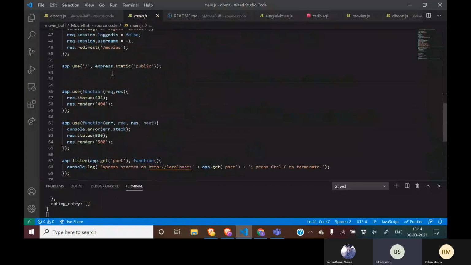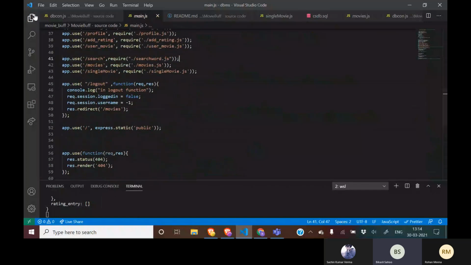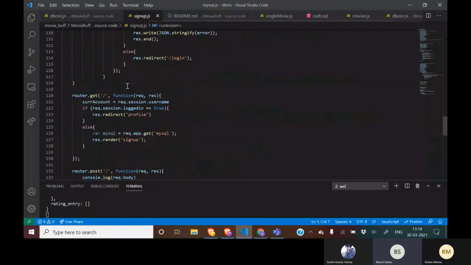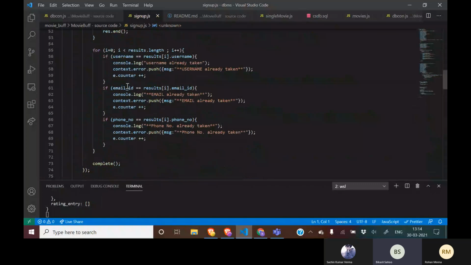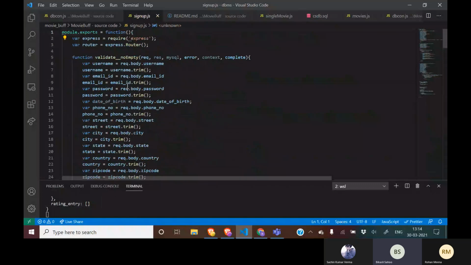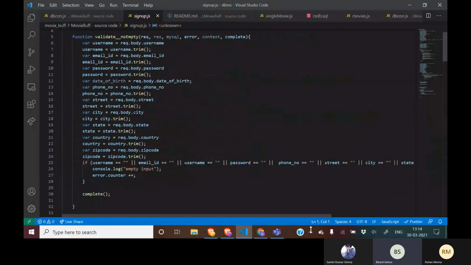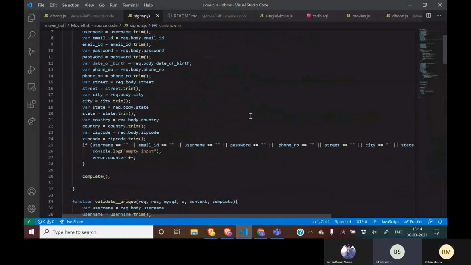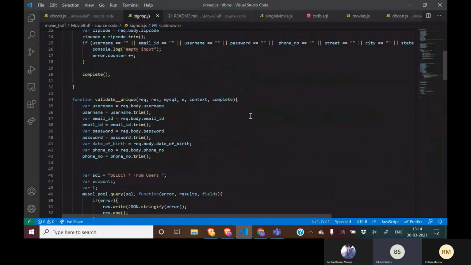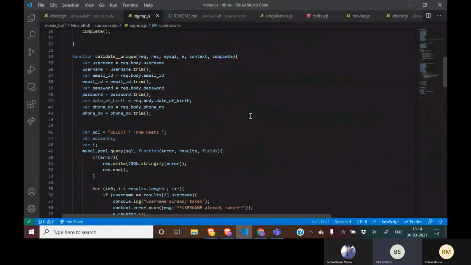Okay, now first of all we will go to signup.js. In signup.js we have three functions. The first is to ensure that no empty data is entered. The second function is to validate that the respective user enters a unique username which is not already taken, and that the email and phone number are also unique.